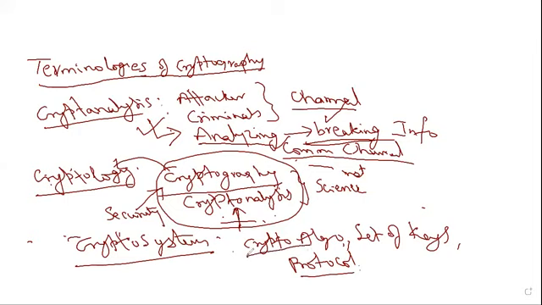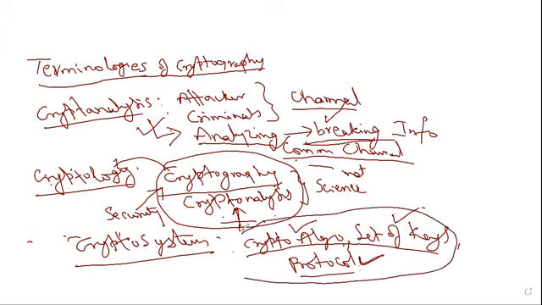Whatever cryptographic algorithm you are using for sending information in a secured manner, whatever keys the sender or receiver takes to make that communication secured, and whichever protocol level we are implementing that algorithm at, all these three terms together we call a crypto system.